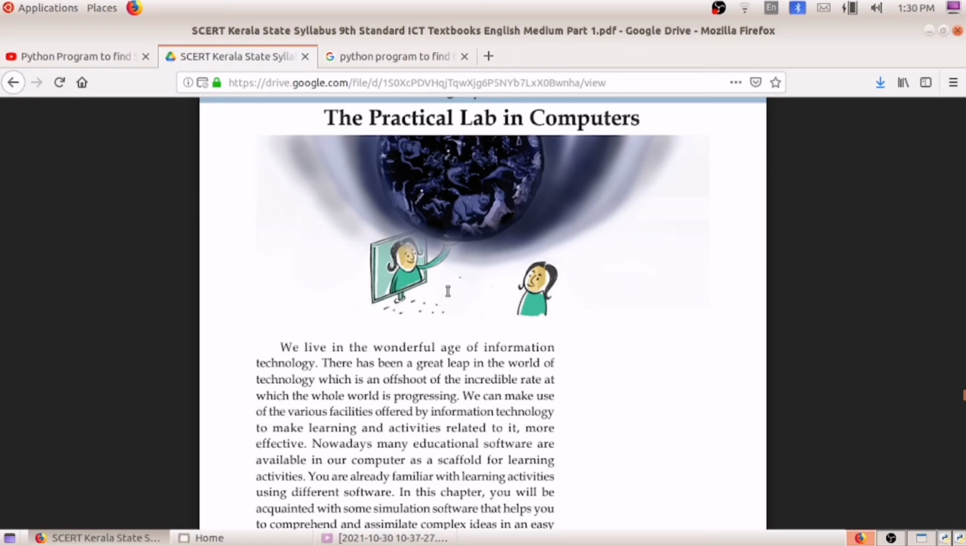in computer as well as manually. That means by using the instruments. In other subjects you will be doing the practical lab manually, right? In our schools there is a separate classroom for the practical lab. In practical lab in computers, we are doing the lab digitally. We will be doing the practicals in computer.